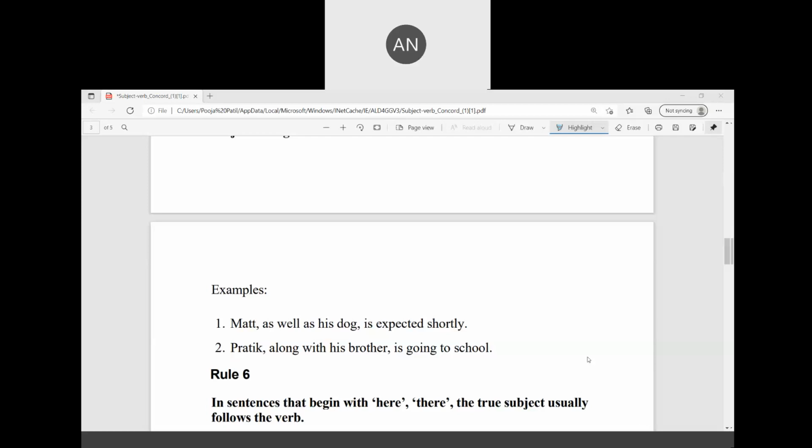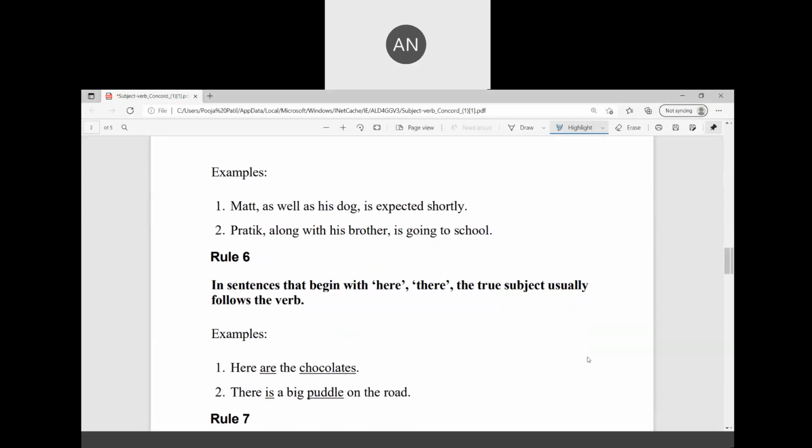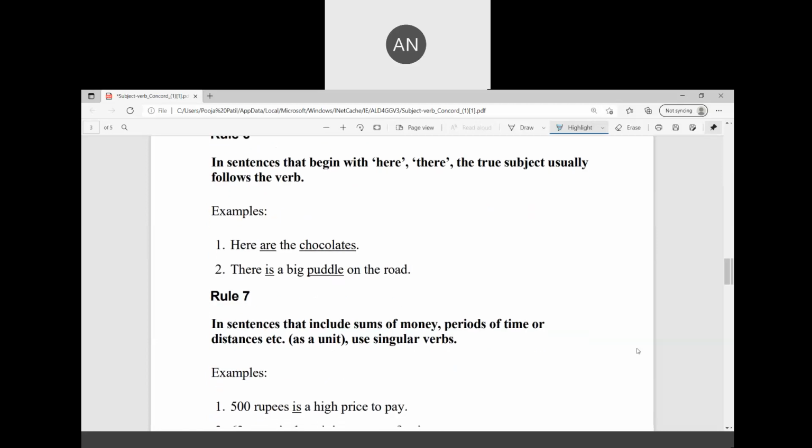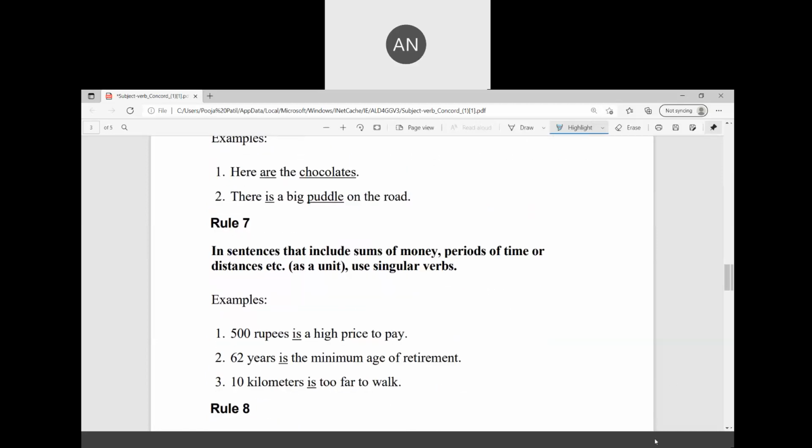Rule 6: in sentences that begin with here or there, the true subject usually follows the verb. Here are the chocolates. There is a big puddle on the roof. Rule number 7. Sentences that include sums of money, periods of time, and distances use only a singular verb. 500 rupees is a big price to pay. 62 years is the minimum age of retirement. 10 kilometers is too far to walk.